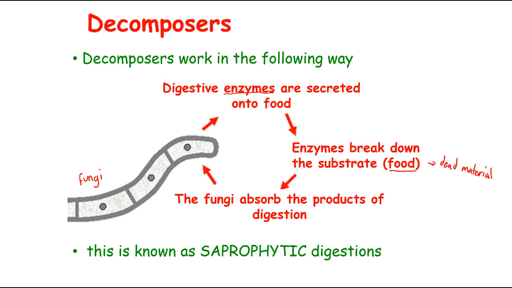And that is how decomposers work. So the three steps are: they release the enzymes, break down the food, and the fungi absorb the products. And that is known as saprophytic digestion.